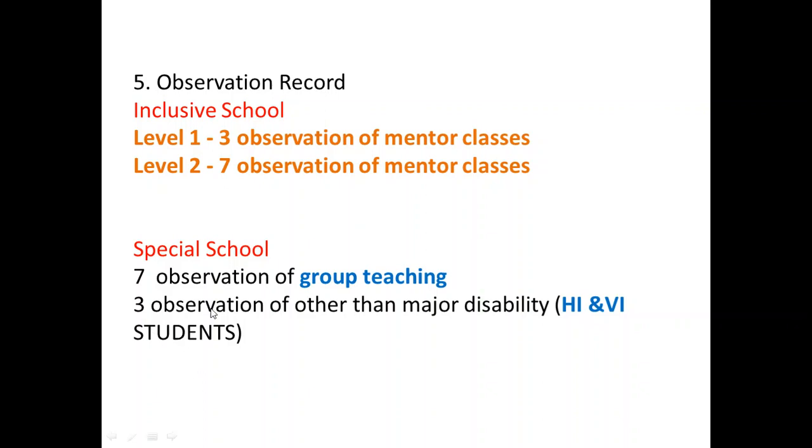Whether they are there or not, you have to write 3 observations for other major disabilities like hearing impairment and visual impairment students. Is it clear? So totally you will write 10 observations for special school.